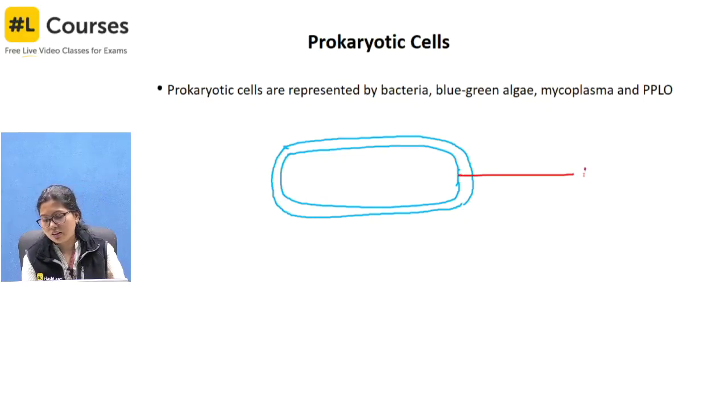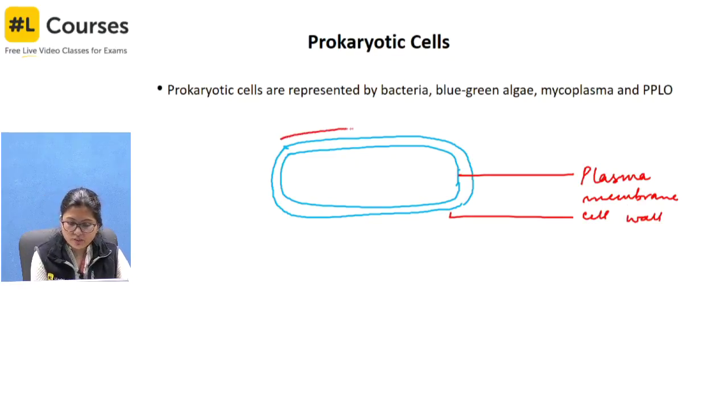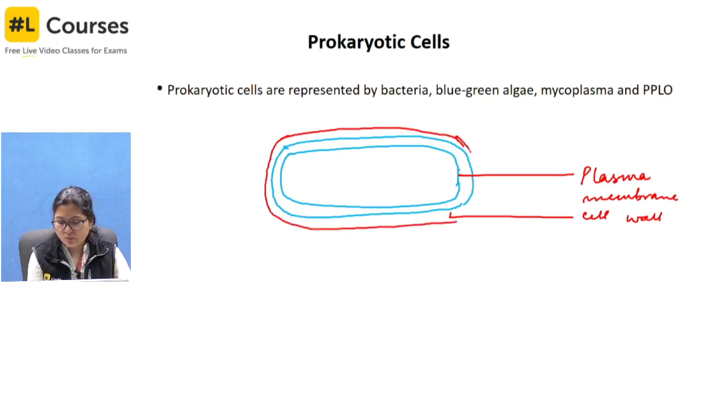So this is the plasma membrane. Okay. So after that you have the cell wall. Okay. Then in some bacteria we have the outer slime layer also, that is made up of glycocalyx, and in a later section we will come to the detailed discussion of the cell envelope.